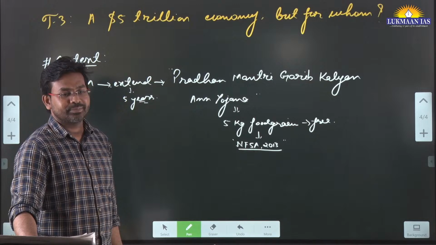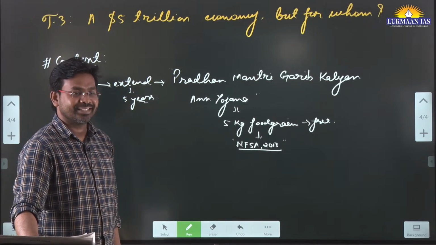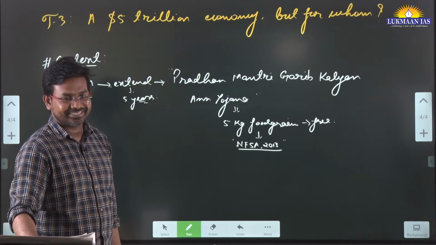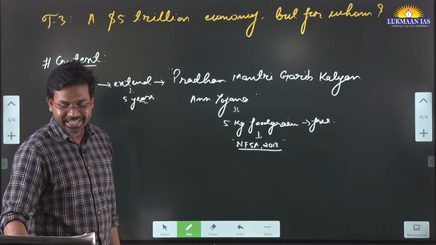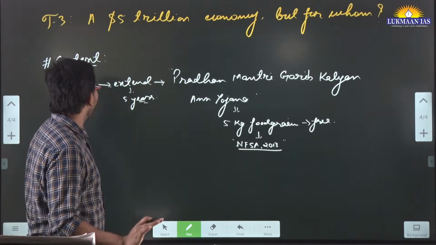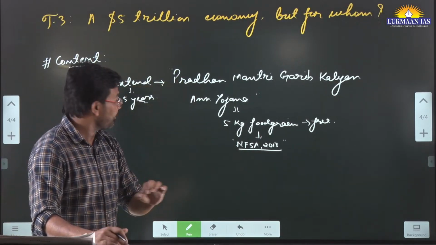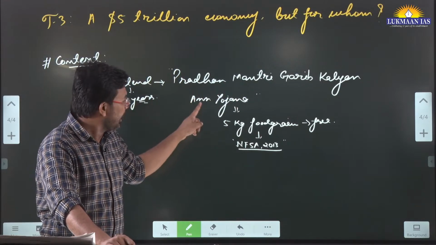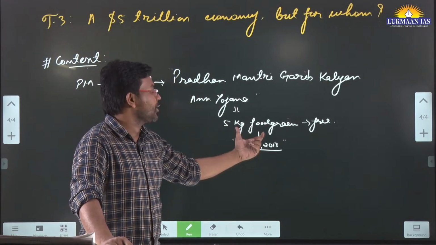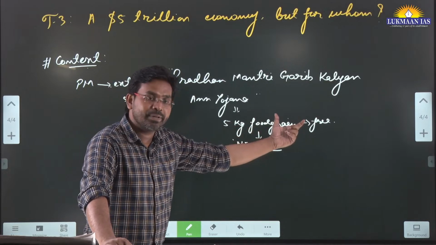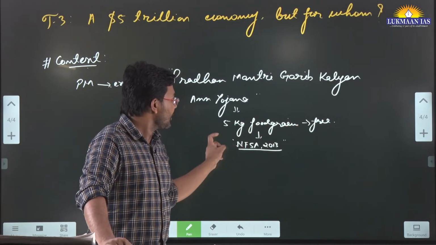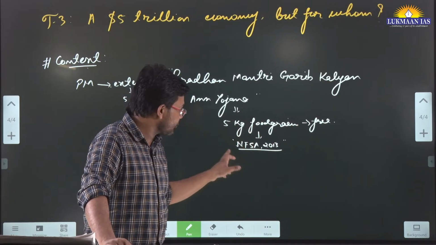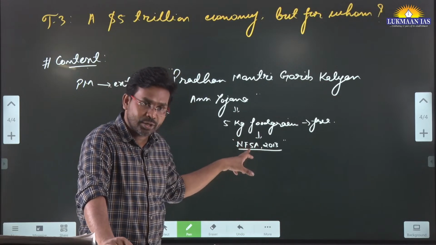This means that 80 crore Indians will still be covered. I have read this article properly. The Prime Minister of India has extended the Pradhan Mantri Garib Kalyan Anna Yojana. Under this scheme, 5 kg of food grain will be given for free to eligible beneficiaries under the National Food Security Act.